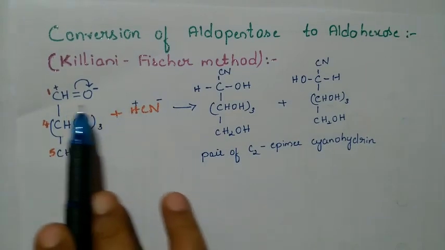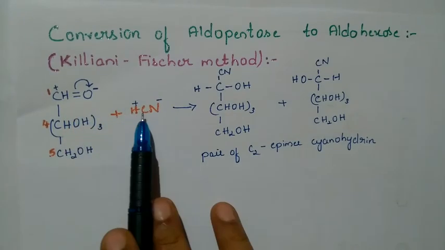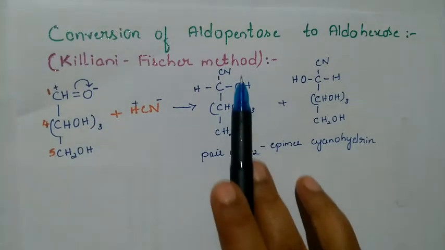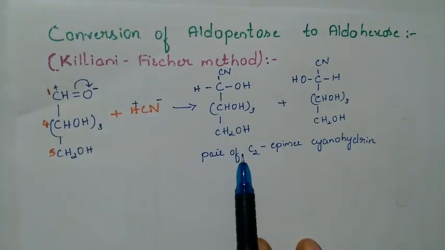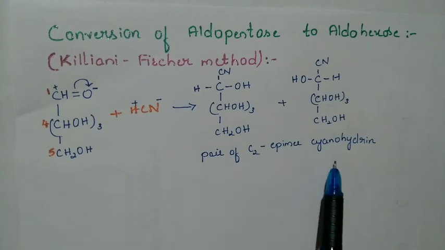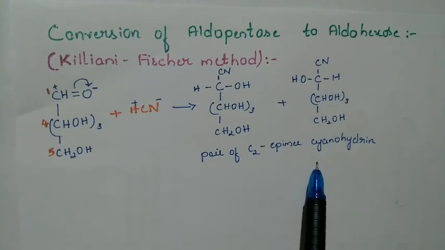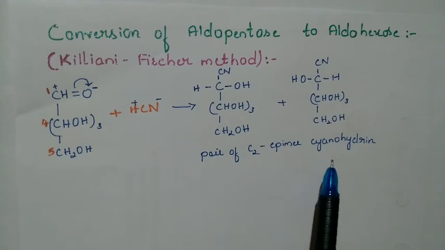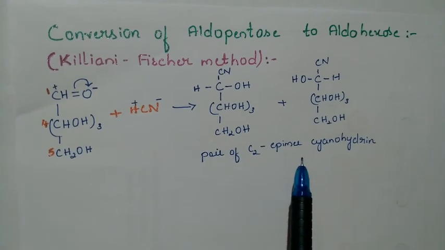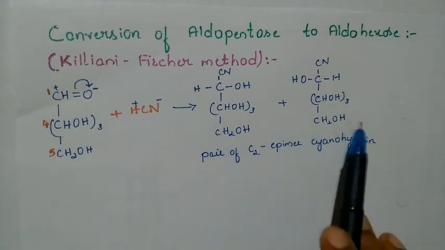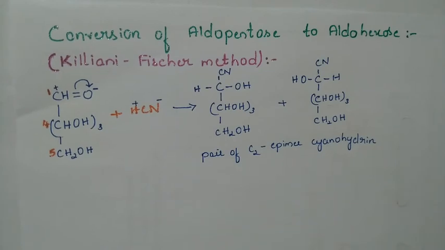This reaction we have already discussed in our earlier videos, where it gives a cyanohydrin, and those cyanohydrins may be an alpha and beta mixture. The configuration of the two isomers differs only at one carbon atom. That's why they are named epimers. I hope it is clear.